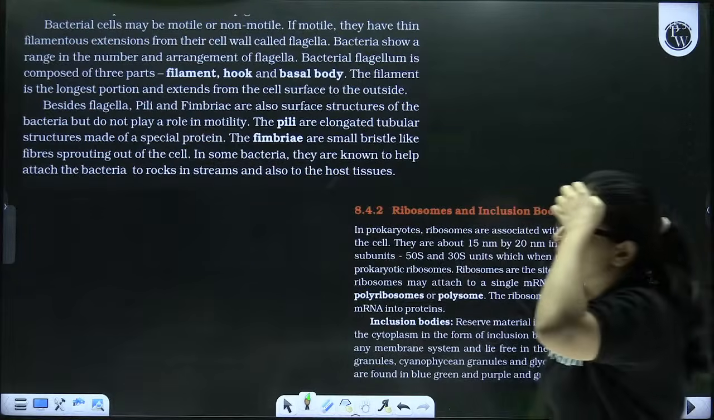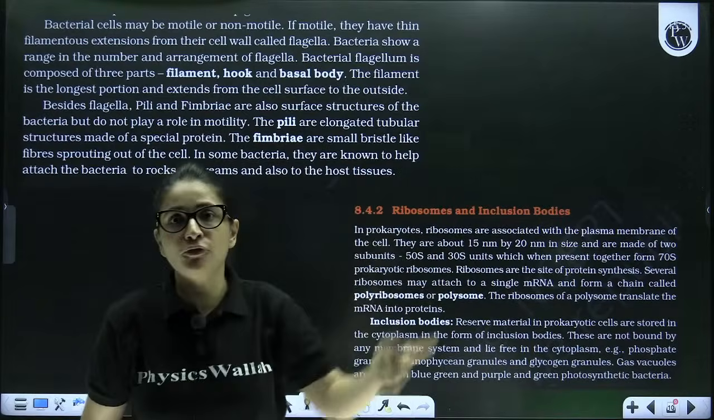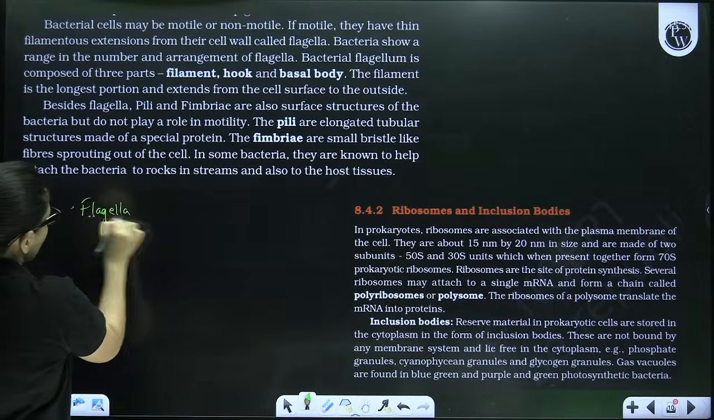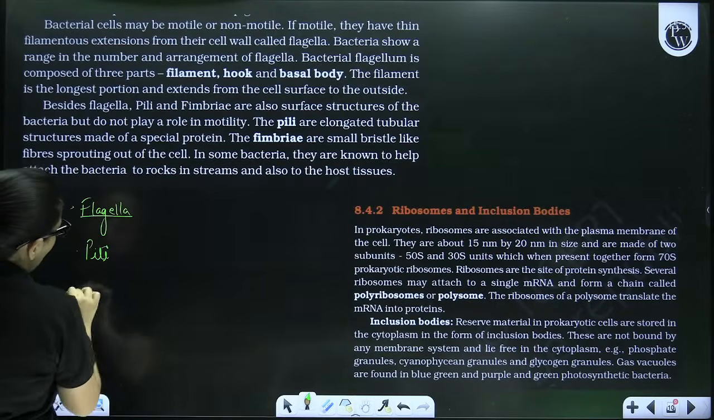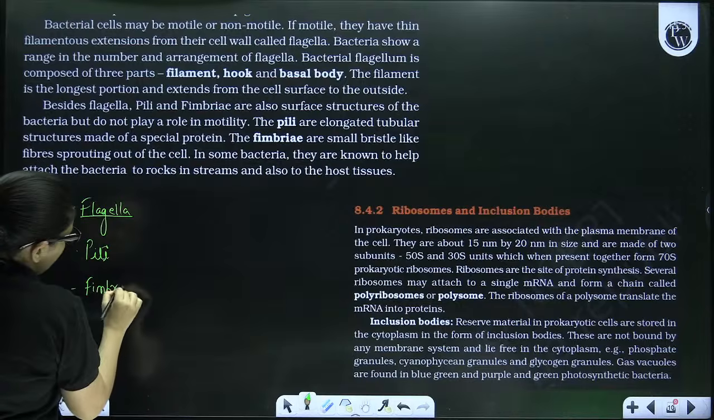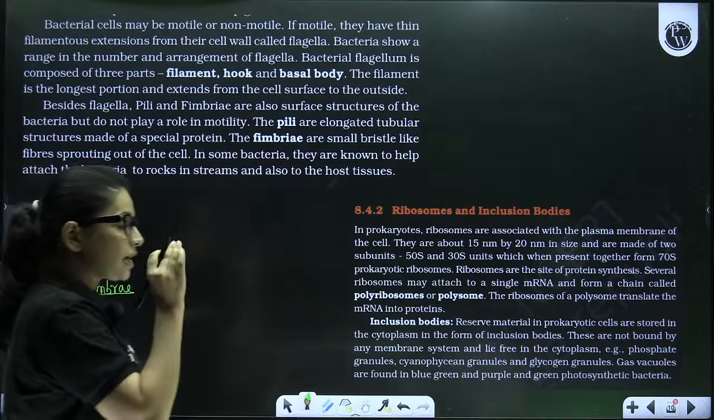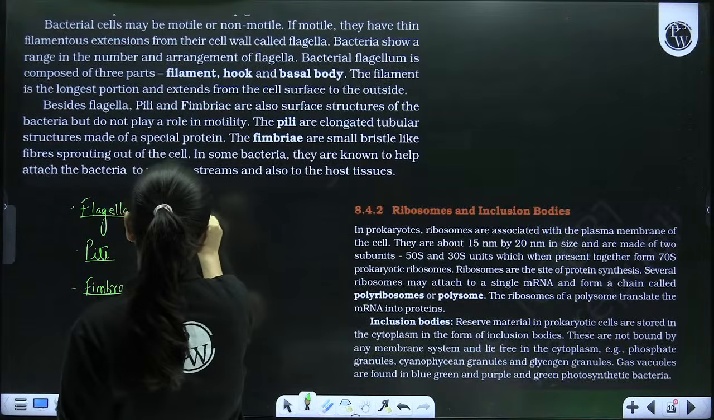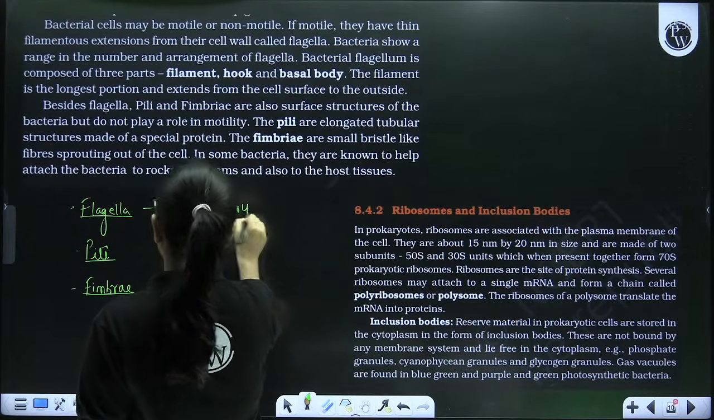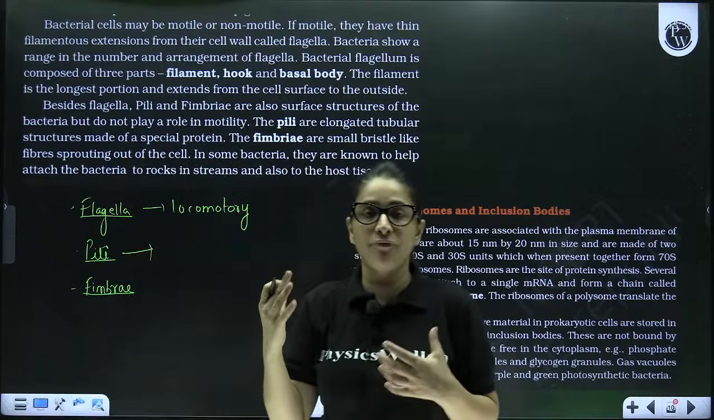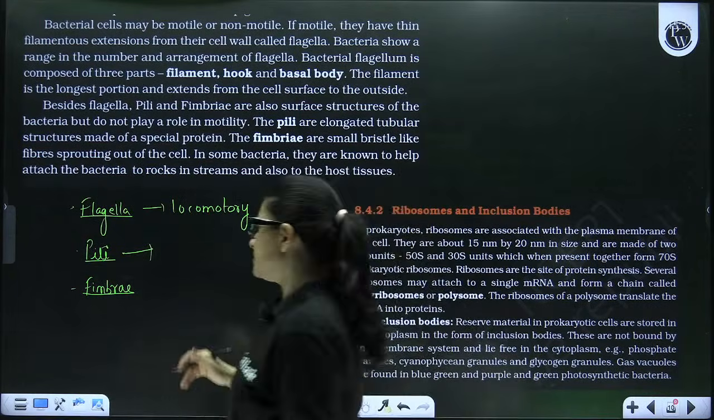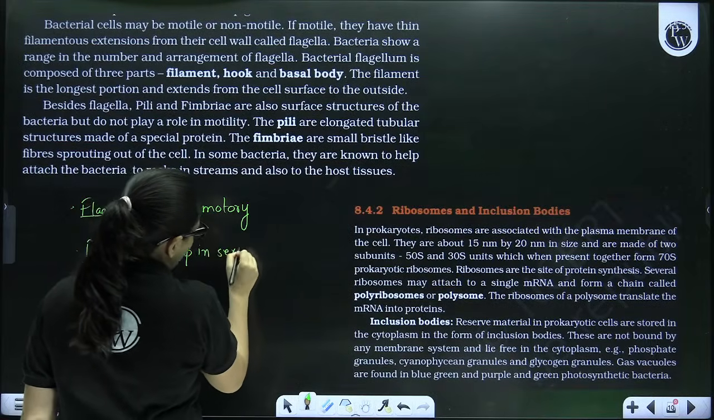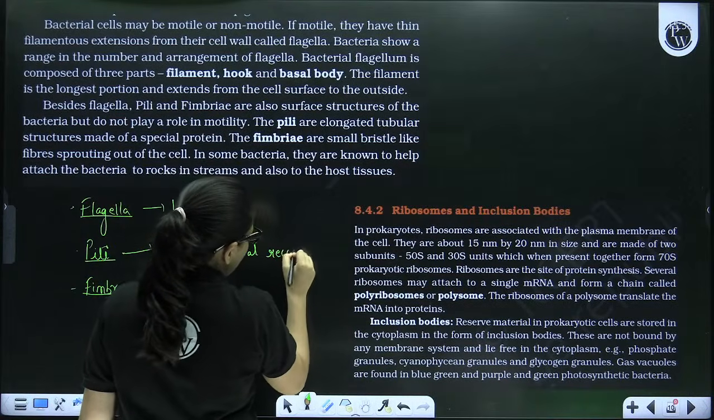Now, apart from this, plasma membrane can also form 3 more additional structures by the name flagella, pili and fimbriae. So these are the 3 additional structures which a plasma membrane can form. Flagella are the locomotory organs. Any bacteria with flagella are motile. Pili help in the exchange of genetic material between the 2 cells. So pili help in sexual recombination, that means exchange of genetic material.